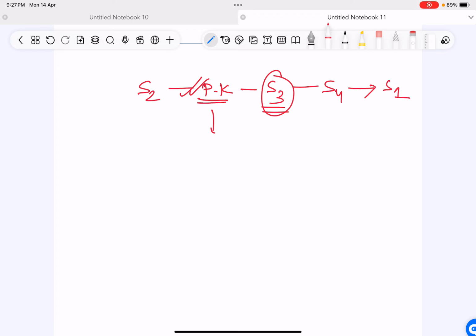So how can you differentiate? It is the sound quality. The quality of sound between S3 and pericardial knock is different. So the quality of sound is different.